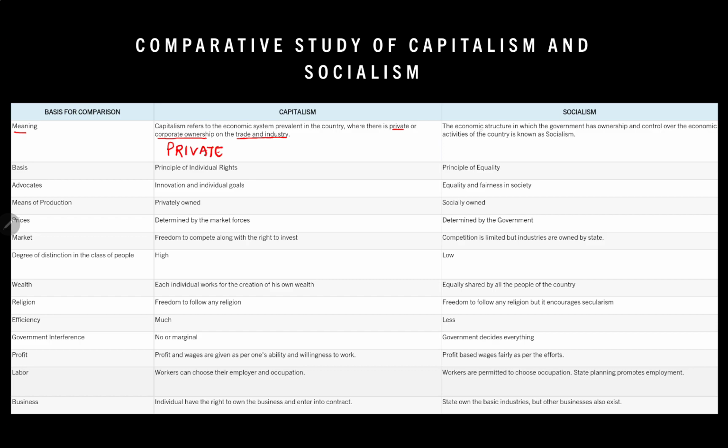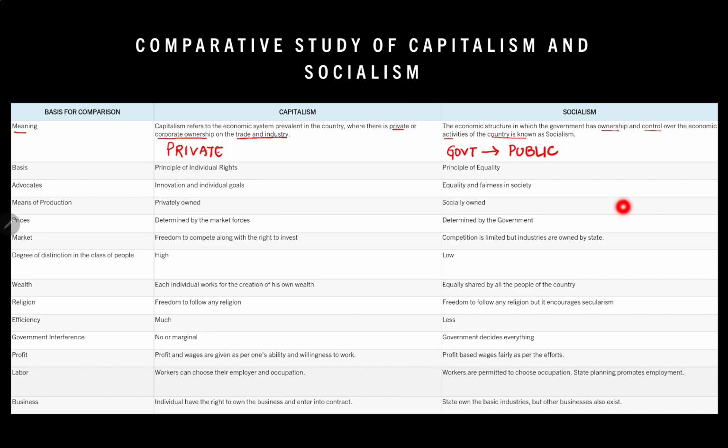On the other hand, the economic structure in which the government has ownership or control over the economic activities of a country is known as socialism. Now, in socialism, government is there. Government totally controls the economic activity. It can be totally called public also.